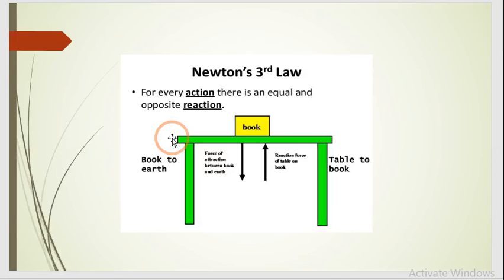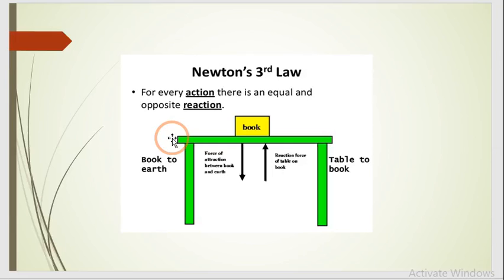The importance of this: it defines action and reaction as a pair of equal and opposite forces acting along the same line. Action and reaction forces are always on different objects. In this diagram, the action force is between earth and book. At the same time, the reaction force is between table and book.